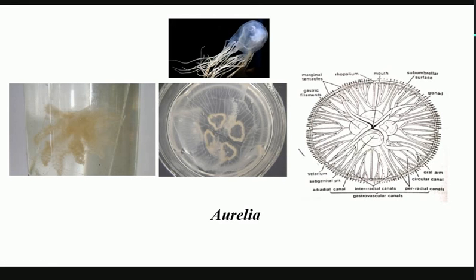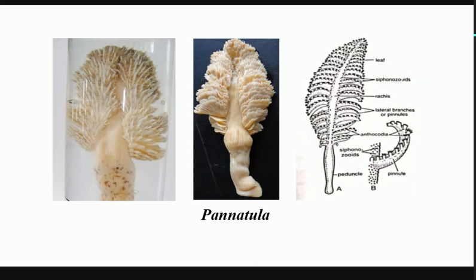It is not a moving organism. Rather, it's a sedentary organism. It remains attached or burrowed in the bottom of the ocean or the sea.